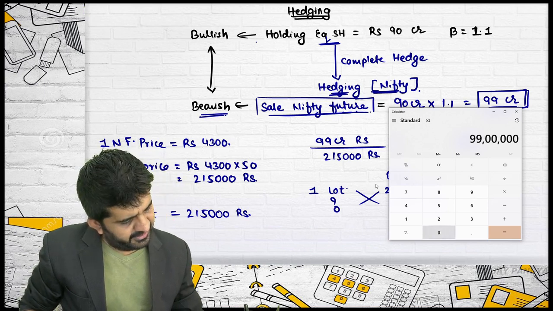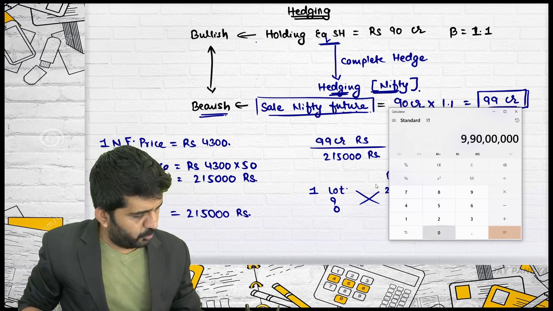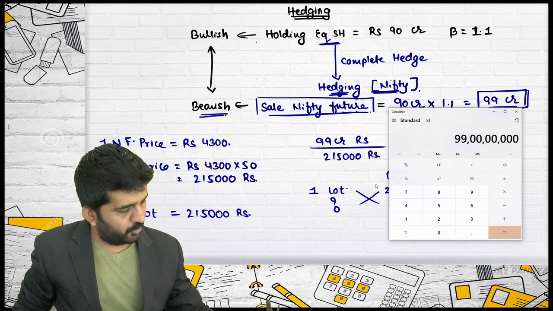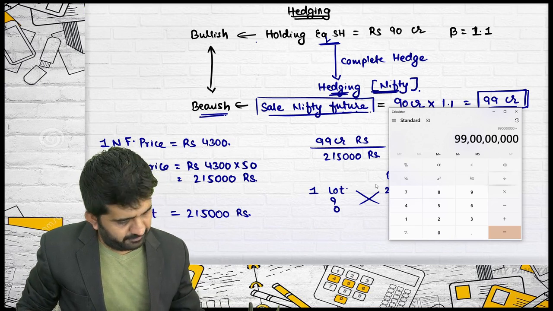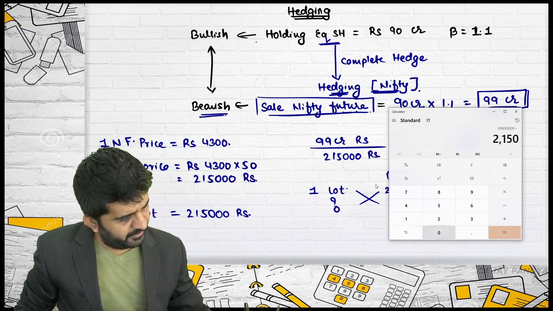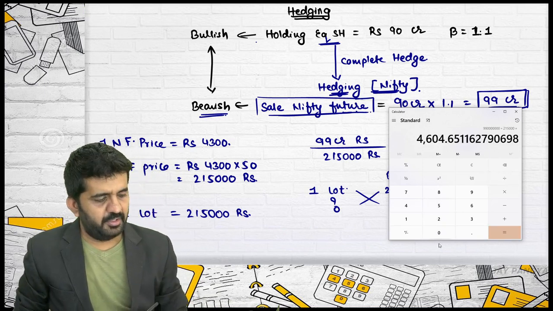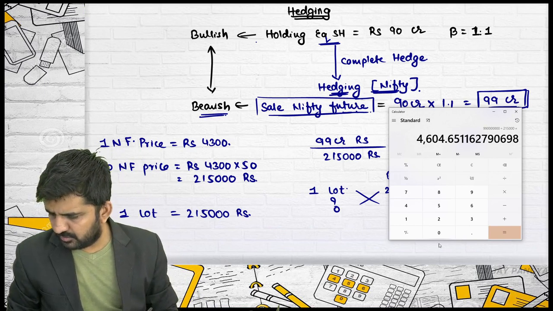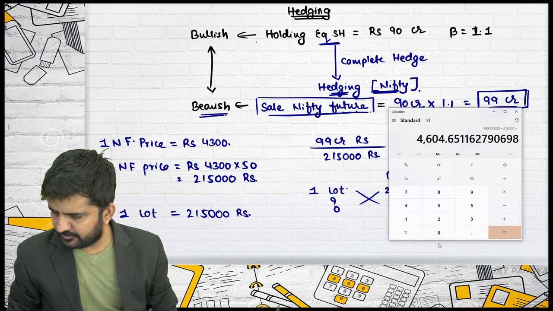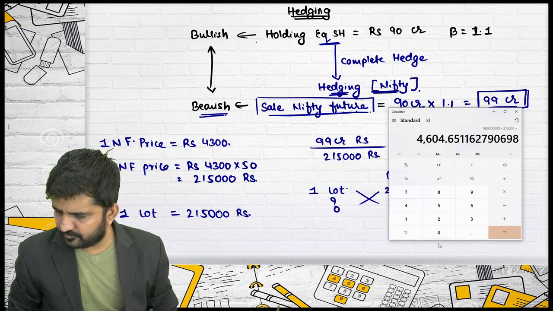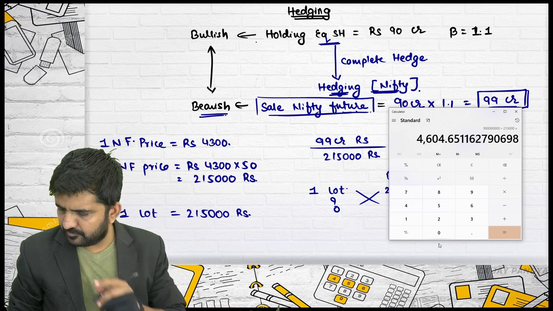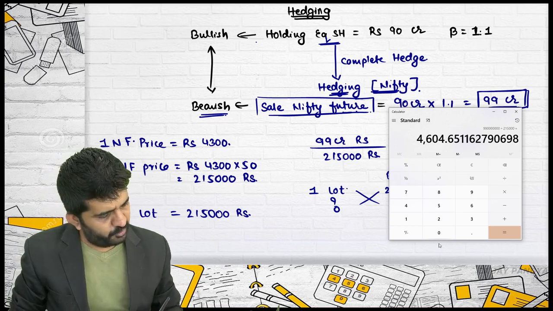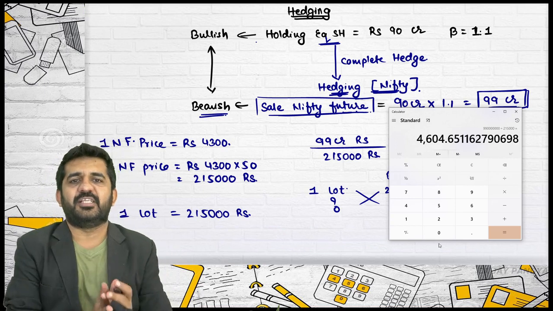So 99 crore, this is 99 lakhs, this is 9 crore 90 lakhs and this is 99 crore, divided by 2,15,000. It is 4604.65 lots.